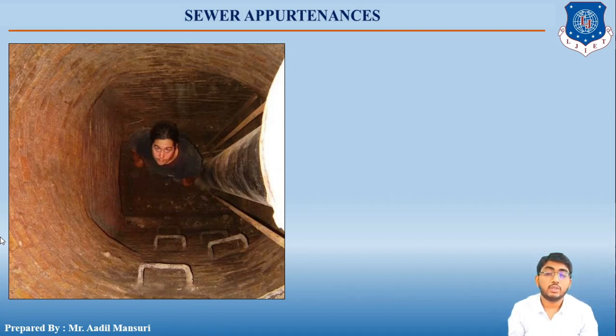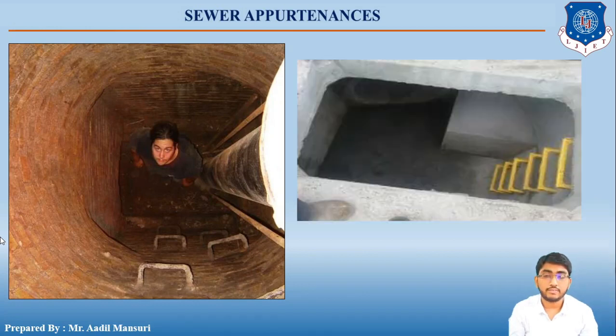There are also ladders for a person to get access into the working chamber. You can see the side wall as well. So these are the components of the manhole. There is another picture. I hope this is clear to you.